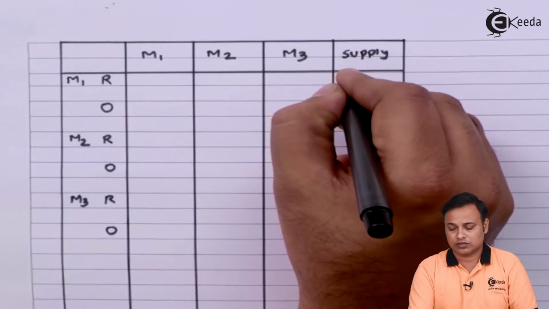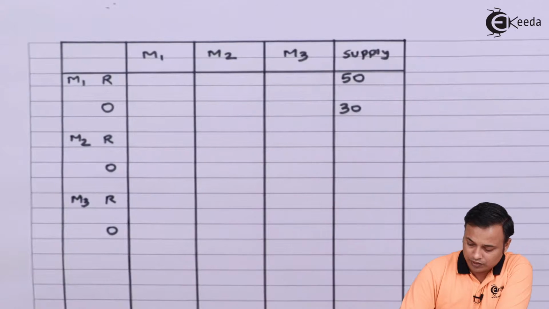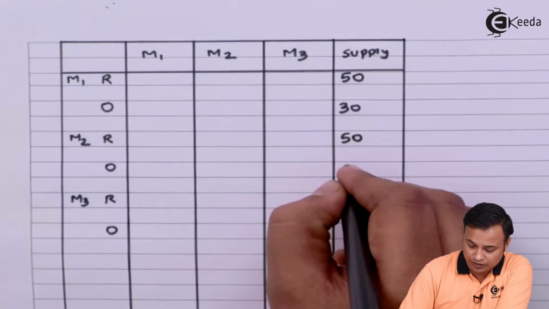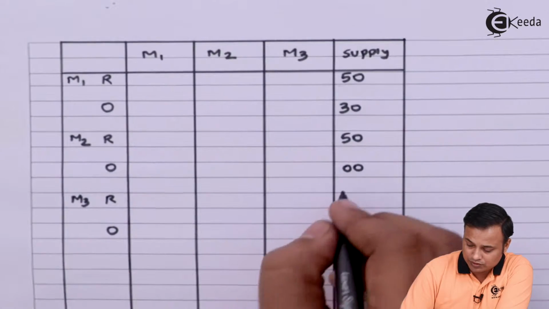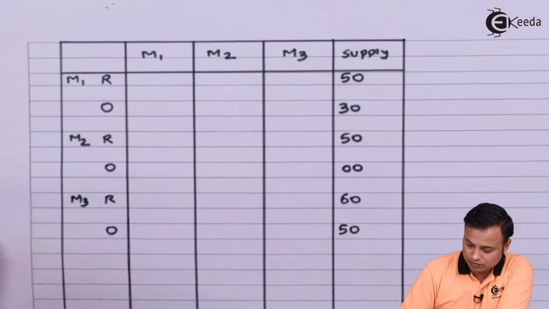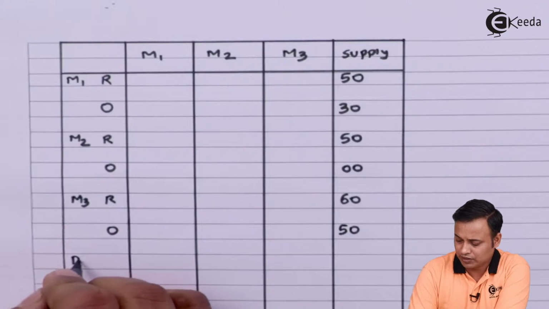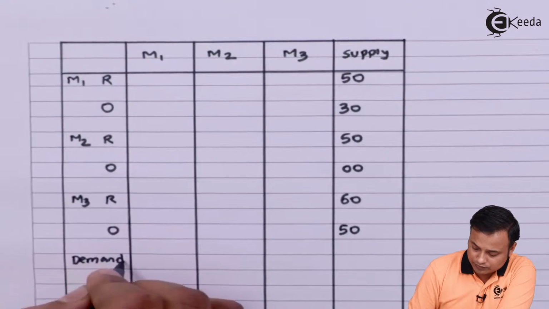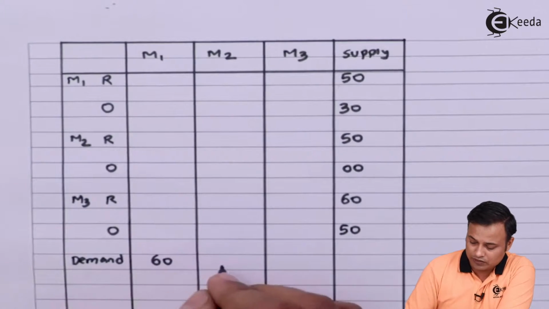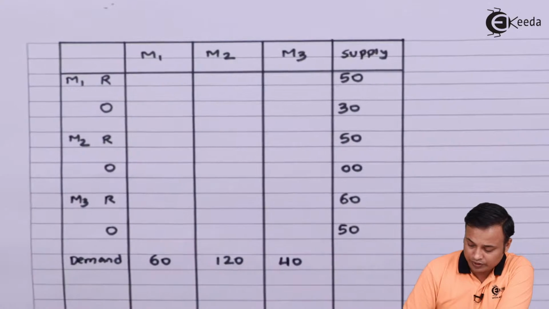regular capacity is 50 here and overtime is 30 here. In the second month, regular is 50, overtime is 0. In the third month, regular is 60 and overtime is 50. The next thing is now the demand or the sales. Sales for the first month is 60, for the second month is 120, and third month it is 40.